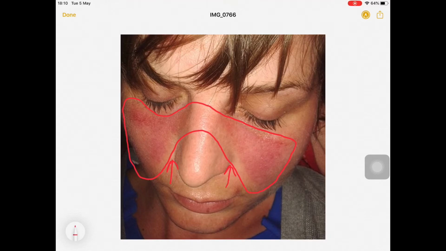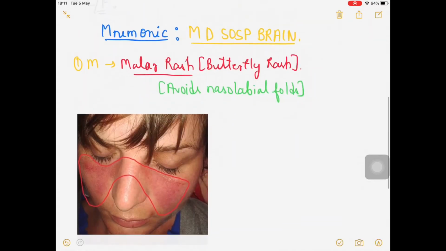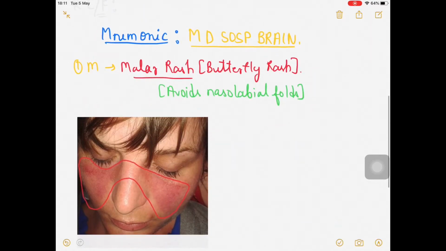That is the most important sign seen in SLE, because nasolabial folds can be involved in other diseases, for example sarcoidosis. But in this one, nasolabial folds are spared, so please remember that. This is the butterfly rash. So in MD SOSP brain, M is malar rash.